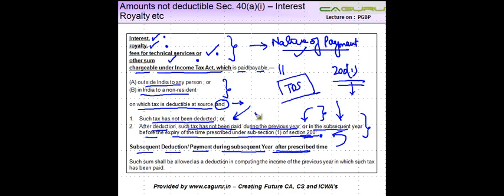So let's say for March there is a defined timeline which falls after the financial year, right? As long as you deposit it within that time frame, you get a deduction during the last financial year. If you don't, you don't get a deduction. But if subsequently you deduct and pay, then such sum shall be allowed as a deduction in computing the income of the previous year in which such tax has been paid.